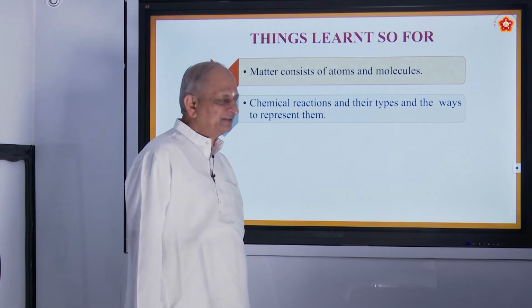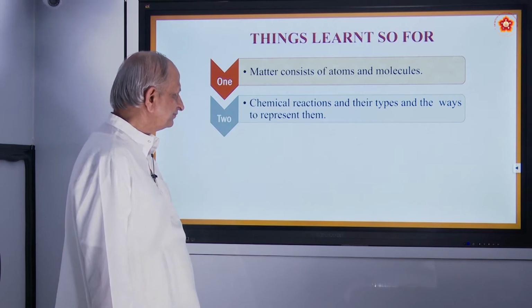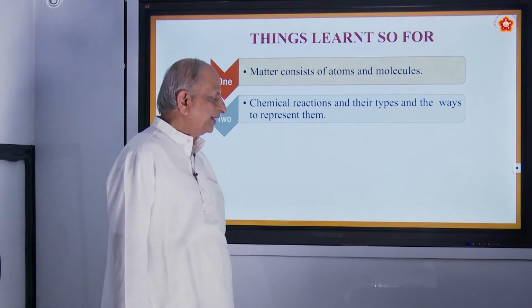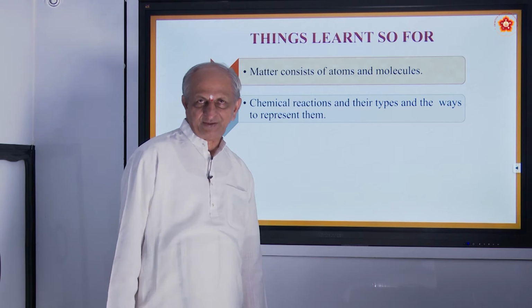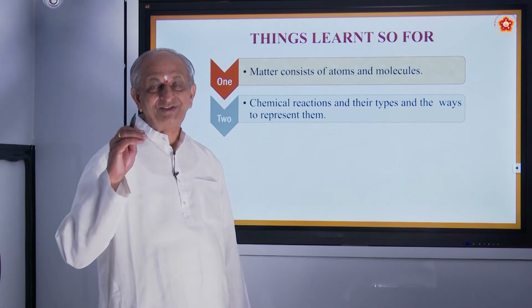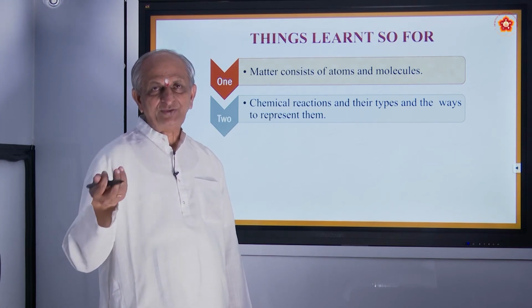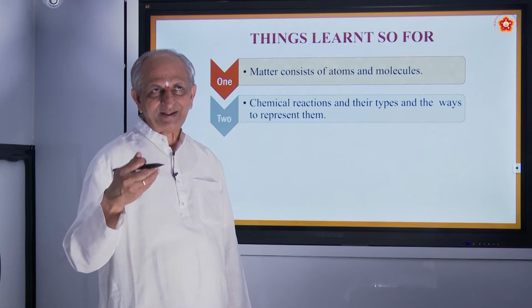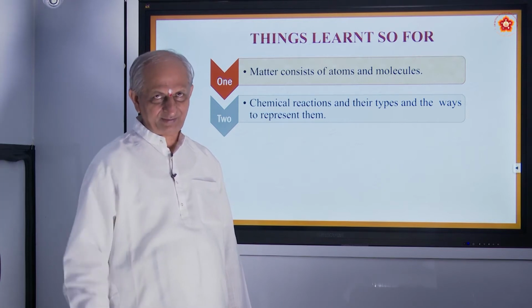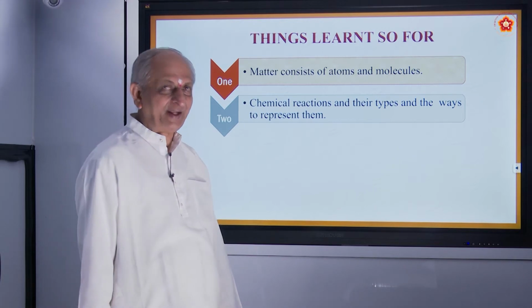Also in your previous lessons, you have studied chemical reactions. What are chemical reactions? They are permanent changes. When a new substance is formed, for example when you burn magnesium, it forms magnesium oxide. A new substance is formed, no? That is called a chemical reaction.